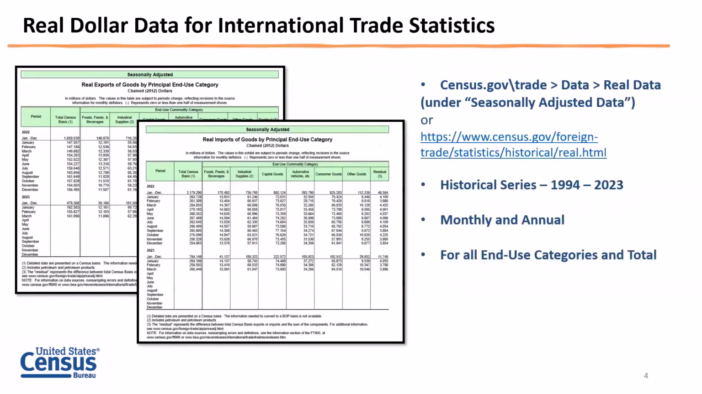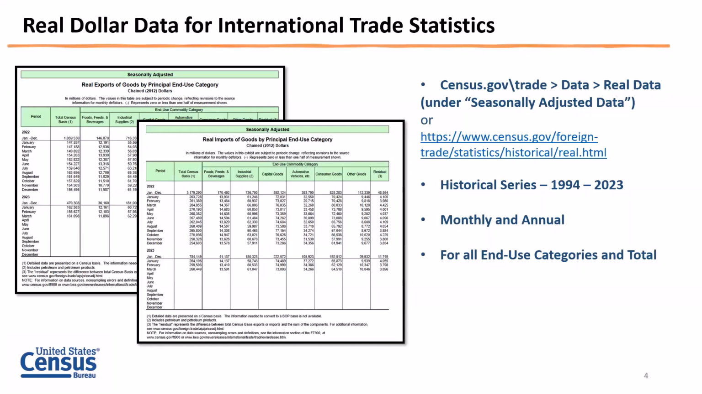What if you are looking for historical? So the navigation for that is up here, census.gov/trade. Then you go to data, to real data, and I'll go through that later, but this is a path to get to that. And this basically provides the historical series for real dollar data for all end use categories, monthly and annual, from 1994 to current month. Current month would be March 2023. So this is where we have the 2 places where we have real dollar data in table format, and you can access them in PDF and Excel.